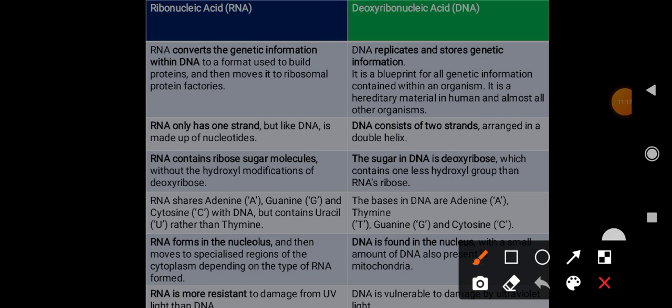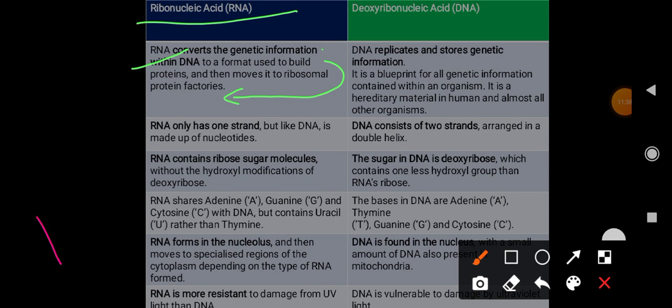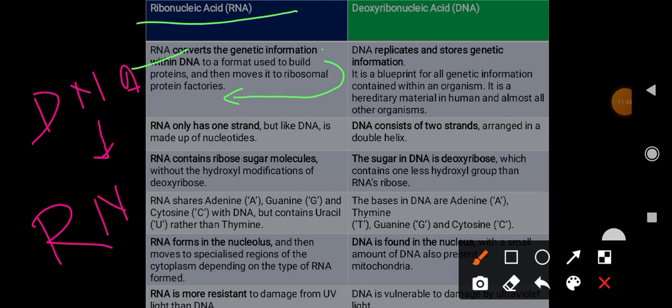So RNA, ribonucleic acid. RNA converts the genetic information within DNA to a format used to build proteins and then moves it to ribosomal protein factories. So one thing you have to remember is first there is DNA, and from DNA it becomes RNA.